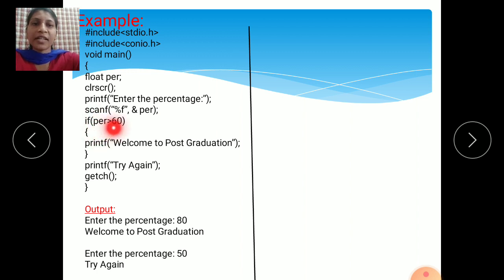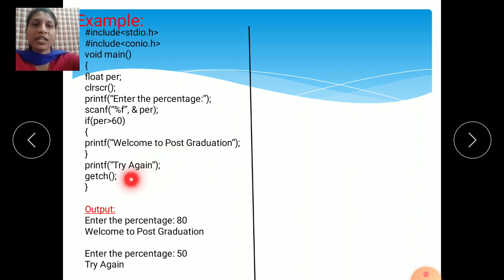Is 50 greater than 60? No, 50 is a smaller value than 60, so this part is skipped. It comes out of the loop and executes the statement printf try again, means you can try next year. That is the meaning of this program.